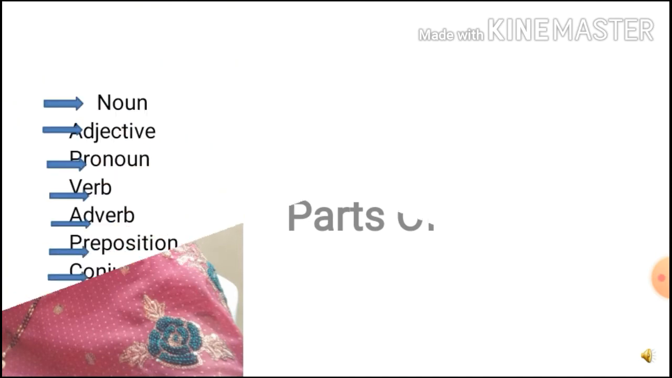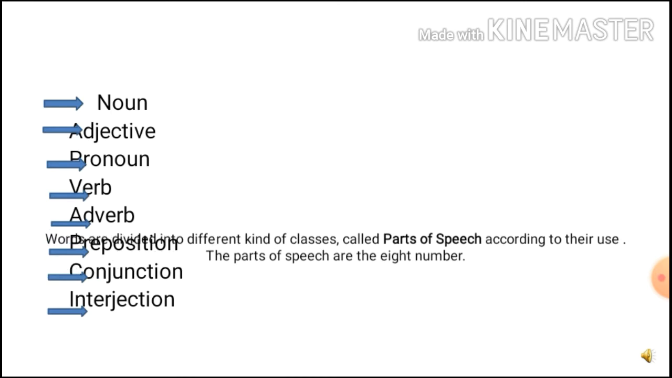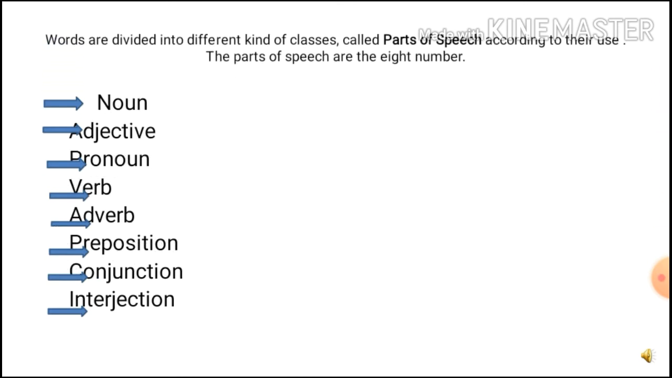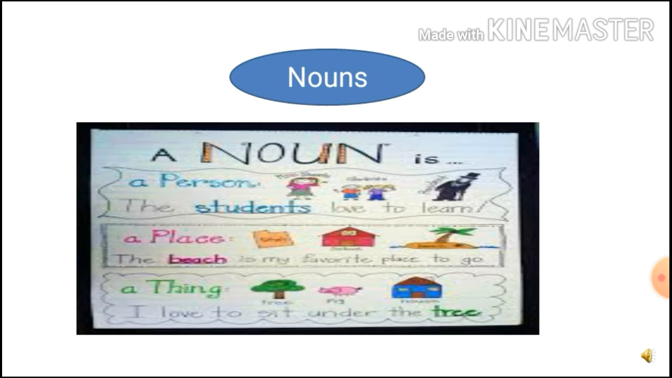Now, we are going to see that words are divided into different kinds of classes called parts of speech according to their use, and the parts of speech are 8 in number. First one noun, second adjective, third pronoun, fourth verb, fifth adverb, sixth preposition, seventh conjunction, and last, eighth, interjection. In this way we have seen the introductory part of the parts of speech.